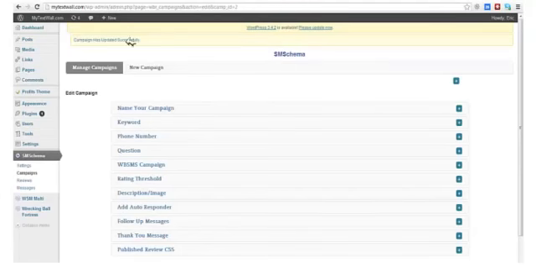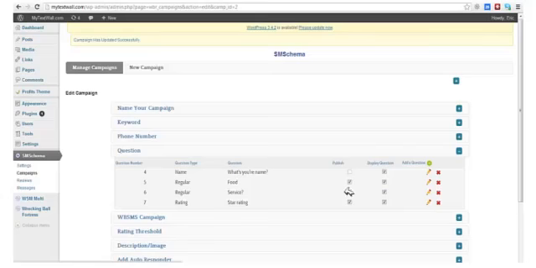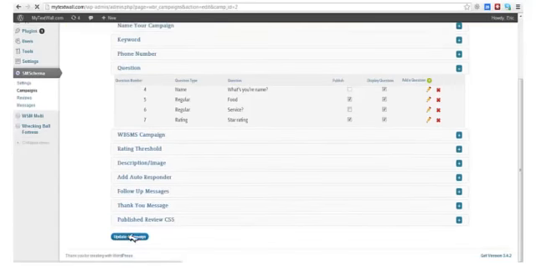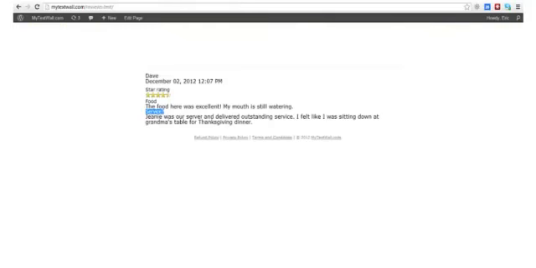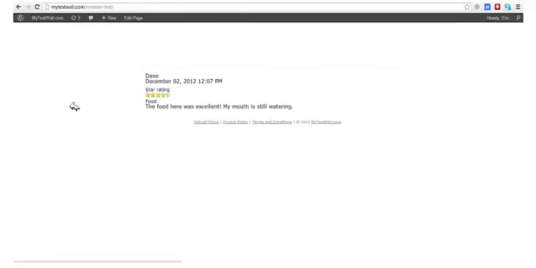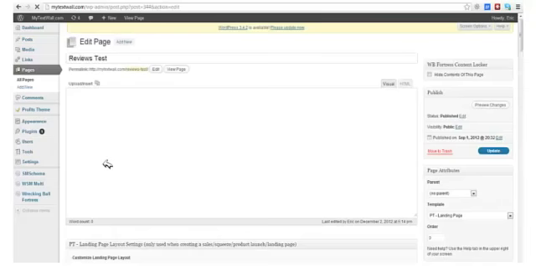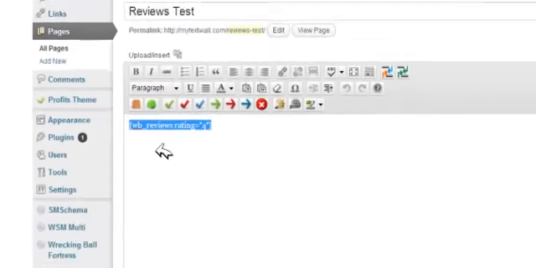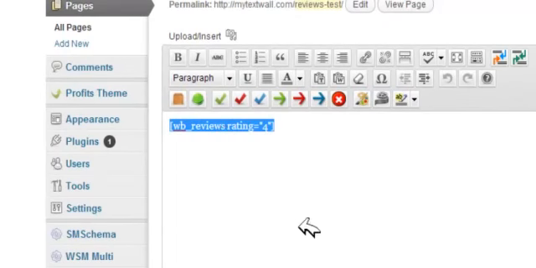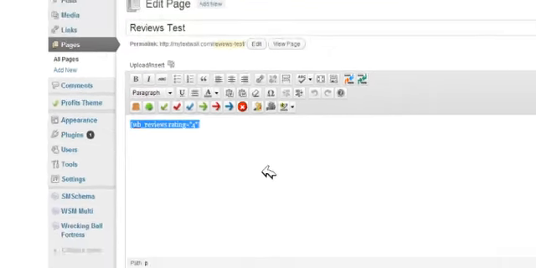Okay, now if I come back over here and let's edit this one more time, and let me just unpublish the service question, update, come back over here and hit refresh. Now you can see that question is gone. So we have complete control over how these are displayed. We also have complete control over where they go on your WordPress site. I'm just going to click edit. We have a complete shortcode system that allows you to drop these reviews any place on your WordPress site that accepts a shortcode. If you know WordPress, you know that that's pretty much anywhere.